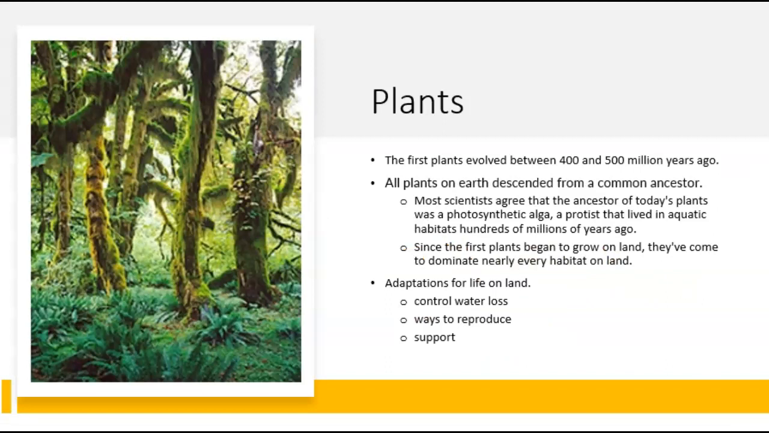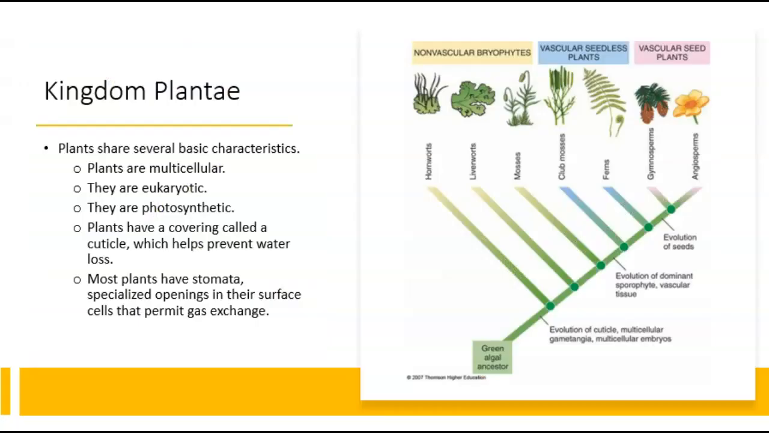Okay. On to plants. First plants evolved around 400 to 500 million years ago. They all descended from a common ancestor, and that ancestor was able to perform photosynthesis. And they had many adaptations in order to live on land. They had to be able to control water. They needed more support to live outside of the water. Okay, they are all a part of the kingdom Plantae.